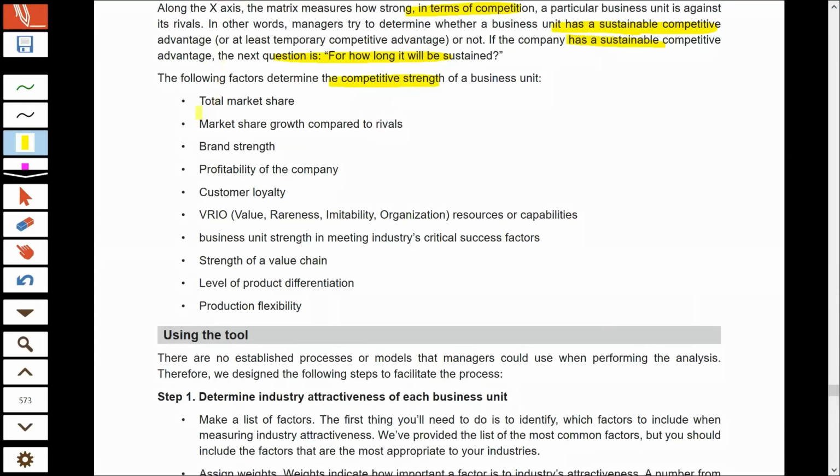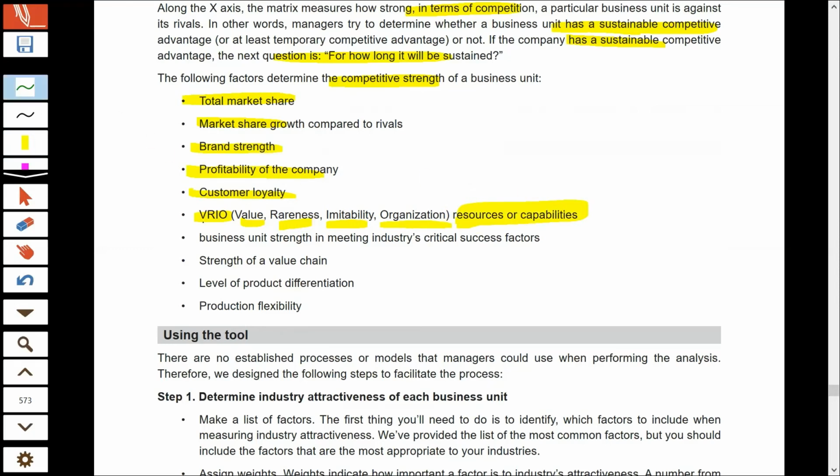Now, these factors include the total market share of the company compared to its competitors, whether the market share of the company is growing year by year compared to the competitors, what is the brand strength of the company, whether the majority of customers recognize the brand name, the profitability of the company, whether the company has a loyal group of customers, VRIO, that is value, rareness, imitability, and organization of resources and capabilities.